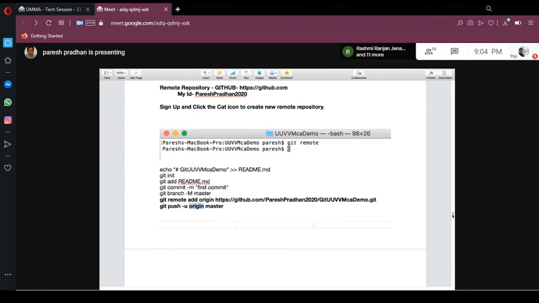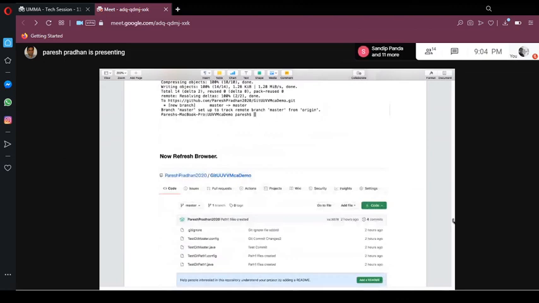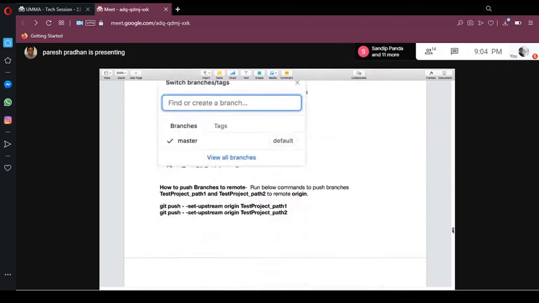Okay, and for the other two, we have two more branches, right? You saw that we created two more branches, but those two were not present in our remote repository. So to push these two branches to origin, we need these two commands to push our branch 1 and branch 2 to the origin. So that's the reason I ran all these 3 commands.